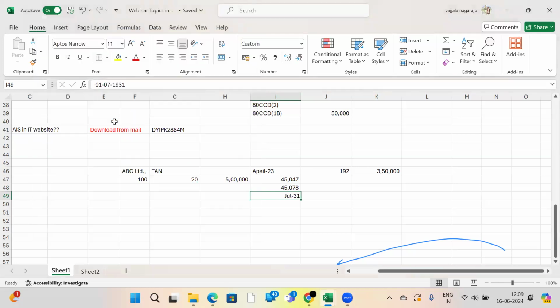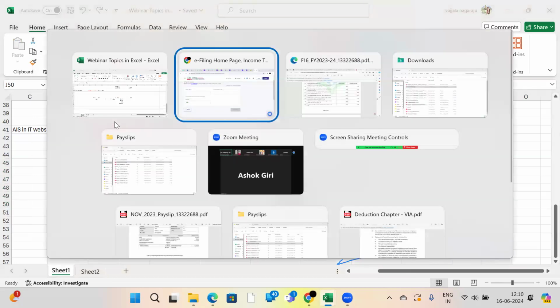What they will do in the TDS return: for this 3.5 lakhs rupees of tax payment, they will list who all the employees are, with their PAN numbers, and do the TDS return. In the TDS return, if your PAN is there, then Form 26AS will be generated for you. If your PAN is not there, then Form 26AS will not be generated for you. Understood, sir?